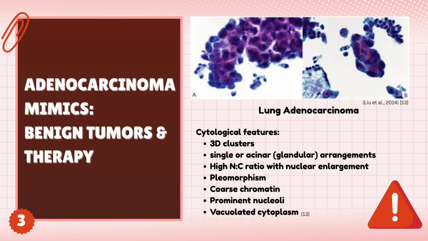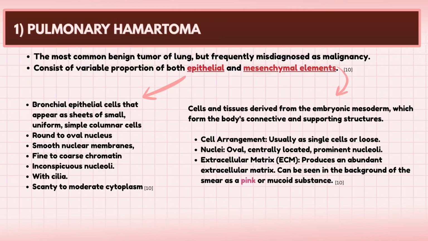It is arranged in 3D clusters in single or glandular arrangements, has high NC ratio with nuclear enlargement, pleomorphism, coarse chromatin, prominent nucleoli, and vacuolated cytoplasm. Next, let's get to know first the lung adenocarcinoma mimics from this topic, which is pulmonary hamartoma. It is the most common benign tumor of the lung, but often misdiagnosed as a malignancy.